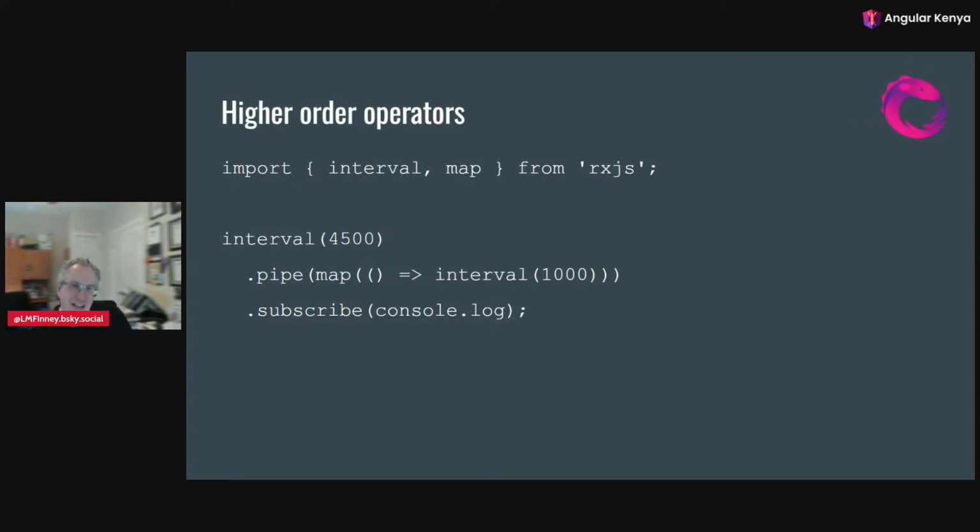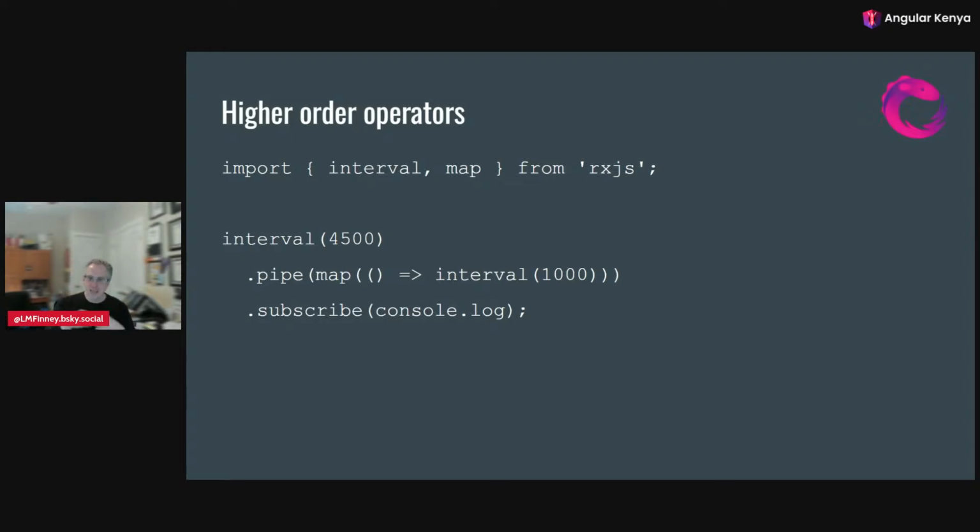And then we get to the interesting question of higher order operators. So imagine what we want to do is have a set of numbers that do 0, 1, 2, 3, 4, but then restarts. So every second we get 0, 1, 2, 3, 4, but after 4.5 seconds, we start over again. So we want 0, 1, 2, 3, 4, 0, 1, 2, 3, 4, 0, 1, 2, 3, 4.